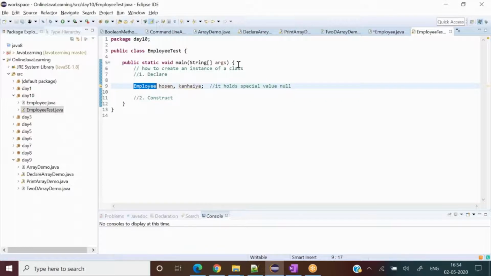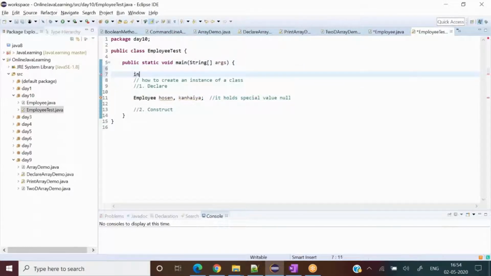The same way, like I write int i and do nothing, that means I declare the integer variable, but it is not holding any value, like 1 2 3 4 5. I have not given anything to it. The same way I have declared an instance variable. We say it is an instance variable.